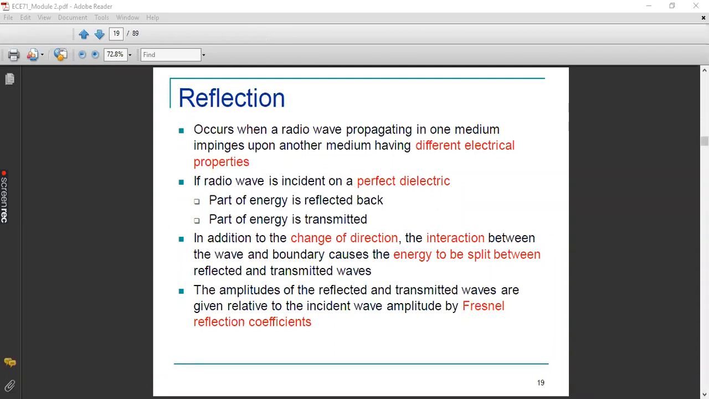Hope it is clear for you. And why do you want to find the reflection coefficient? Because we need to find the amount of energy that is being contributed for the transmission and the remaining portion of energy that is being contributed for the reflection. Clear?